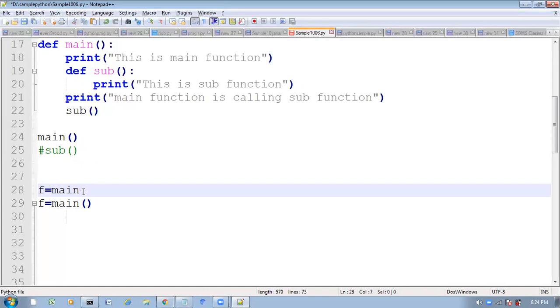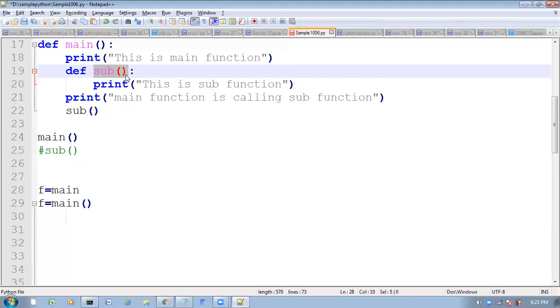See, here what we are doing, already I told one point. In Python, everything is object only, whether it is a variable or whether it is a function. So this main function also is an object, and this sub function also is an object.